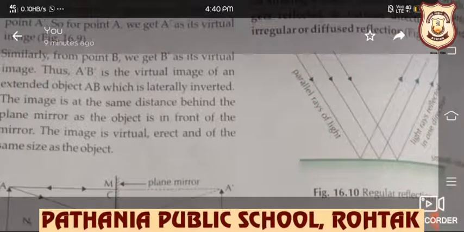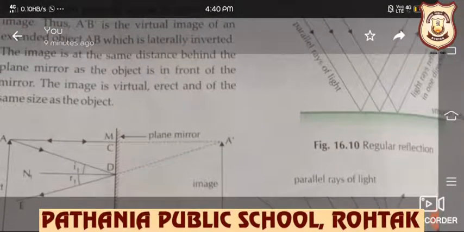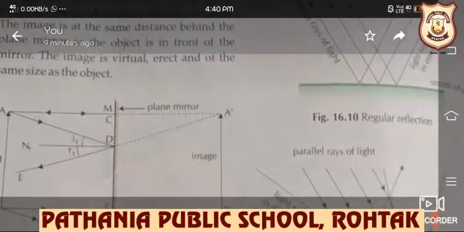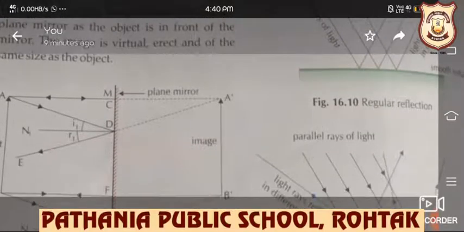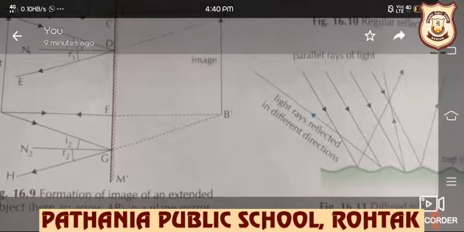When you hold a cardboard in front of you, you will not be able to see your face. This is because the entire light that falls on the surface is reflected in all directions in a scattered manner. Such a reflection is called irregular reflection. I have given the example of cardboard.